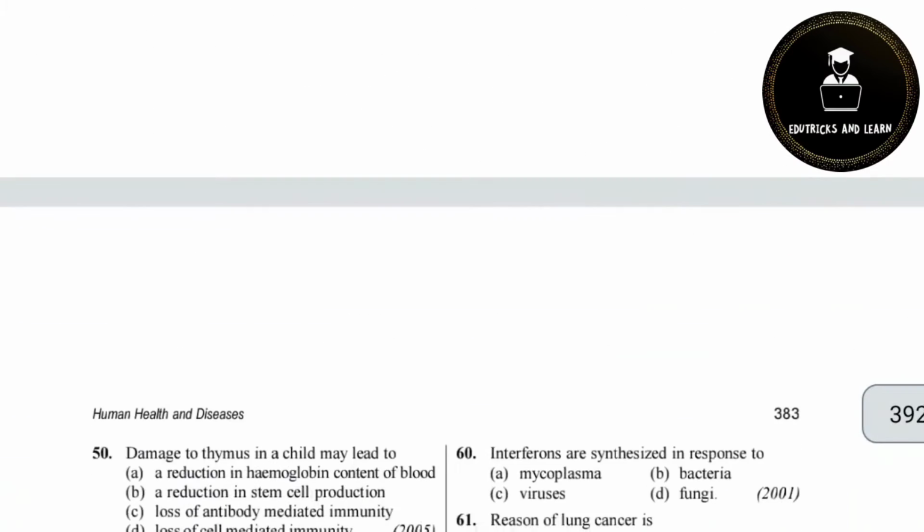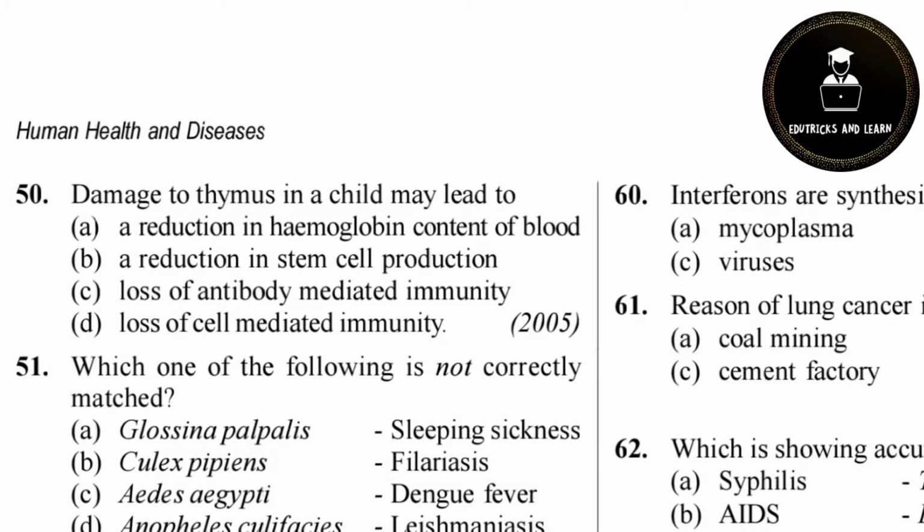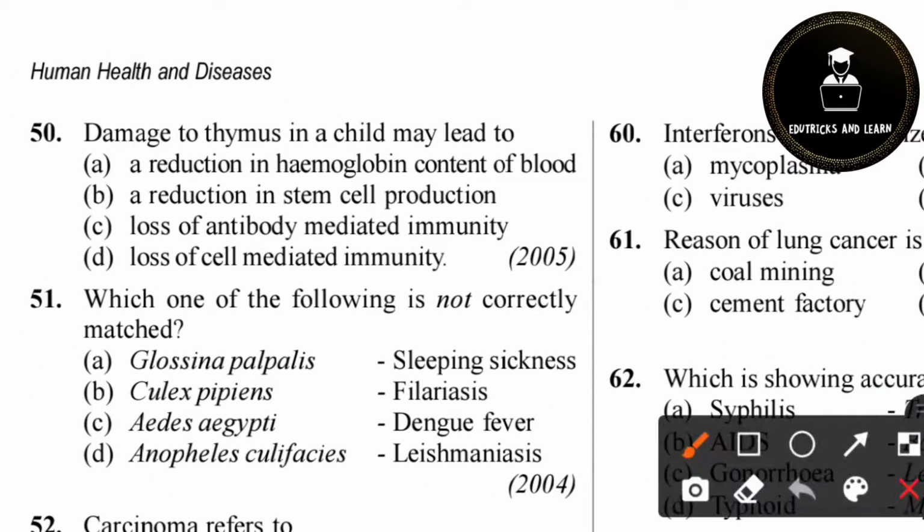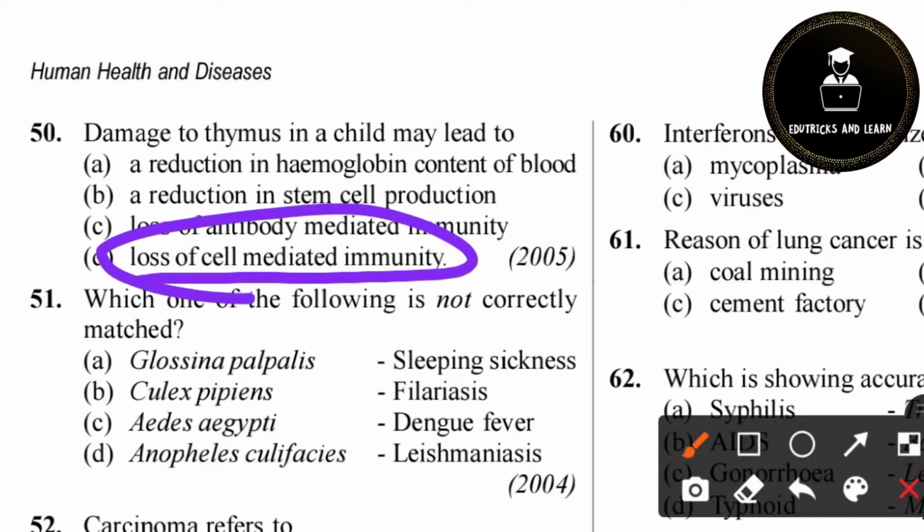Then 50th question. Damage to thymus in a child may lead to. What is thymus? We know the thymus is the major gland in our immune system. It is responsible for various immune system functions, including the production of T lymphocytes. So what is T lymphocyte? It is a type of white blood cell responsible for CMI, cell mediated immunity. So here for 50th question, option D is the correct answer. Damage of thymus will reduce the cell mediated immunity. Loss of cell mediated immunity is the correct answer.